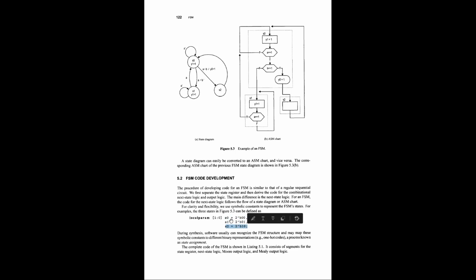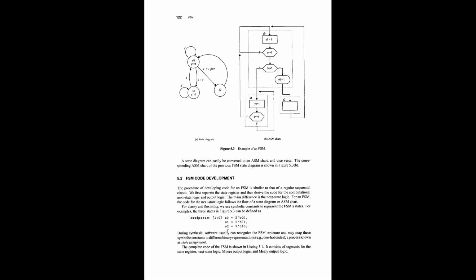There is another encoding called one hot encoding. If there are 3 states, we will use 3 bits. For S0, the first bit will be high and the rest of the bits will be 0. For S1, the second bit will be high, and for S2, the MSB will be high, rest 0.